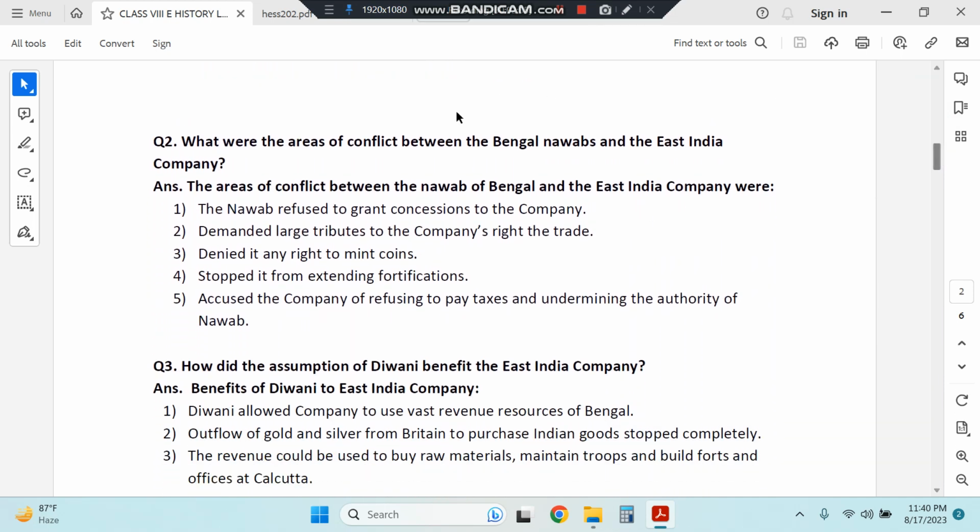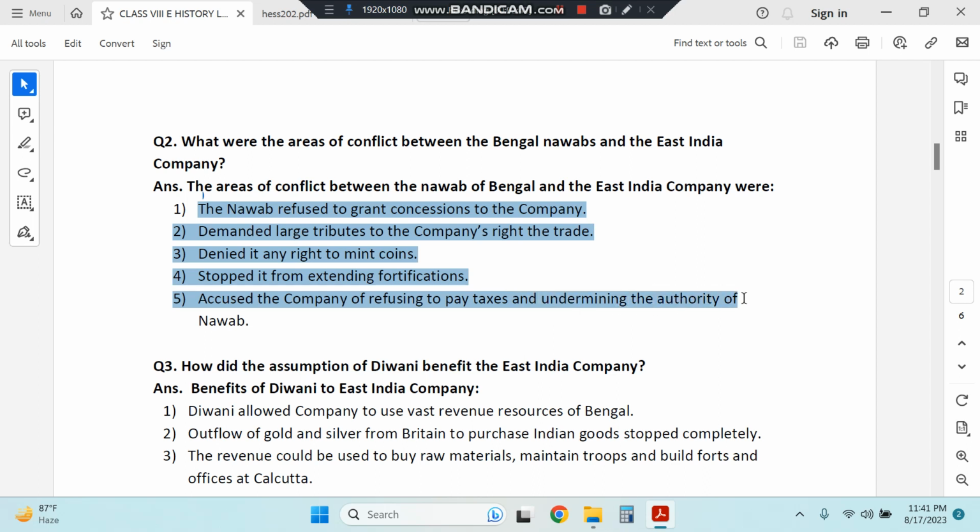Question number 2. What were the areas of conflict between the Bengal Nawabs and the East India Company? So these are the conflicts. The Nawab refused to grant concessions to the company and demanded large tributes for the company's right to trade. That means the Nawabs asked the East India Company people to give money and gifts for trading, and the company was not allowed to mint its own coins, and they stopped it from extending fortifications, मतलब किले बनाने के लिए मना कर दिया, or huge walls or factories, etc. They accused the company of refusing to pay taxes.